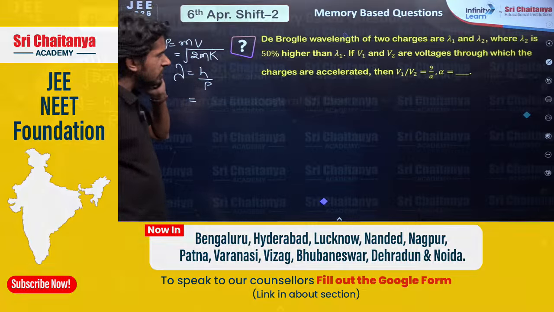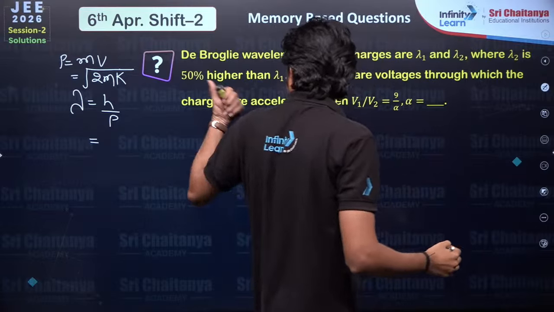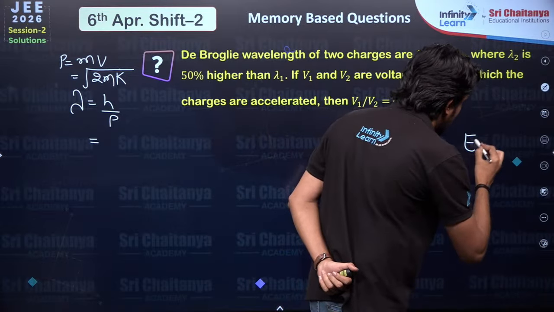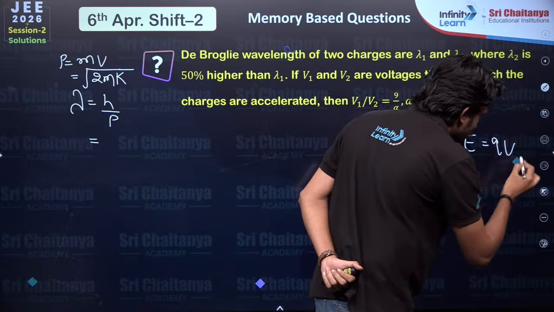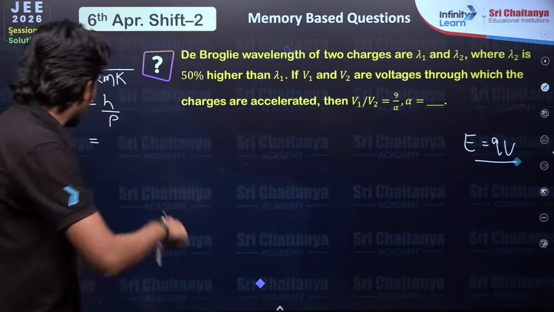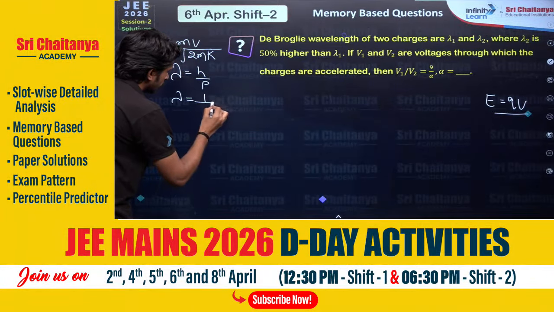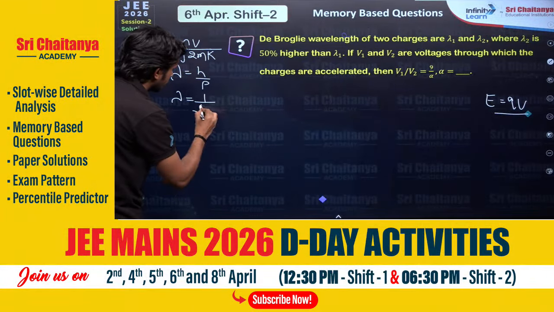And we could say that for any charge, the total energy could be written as QV, charge into the potential, right? So from here itself I could say that lambda will be proportional to 1 by root V.